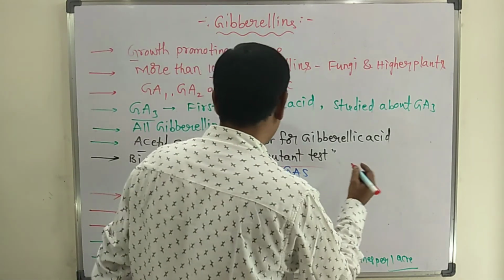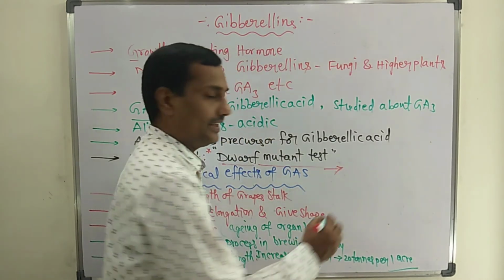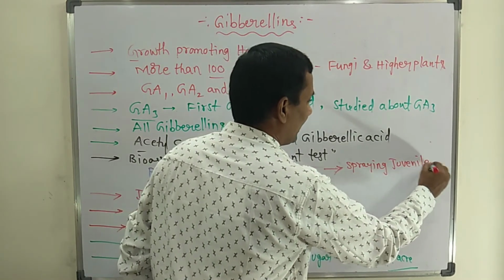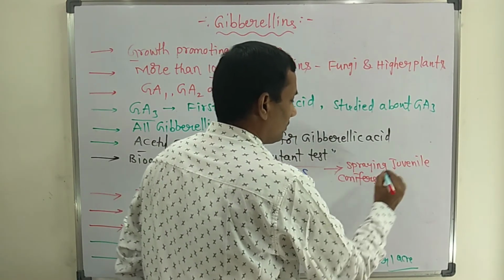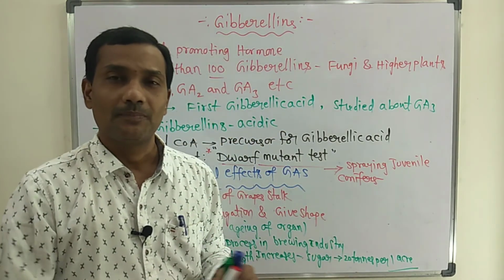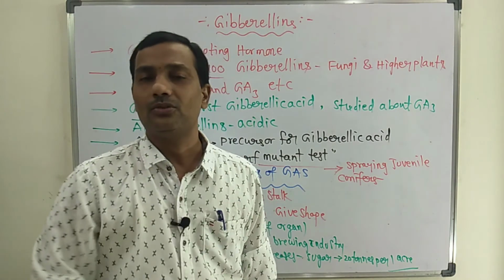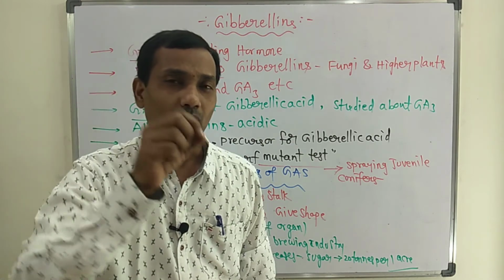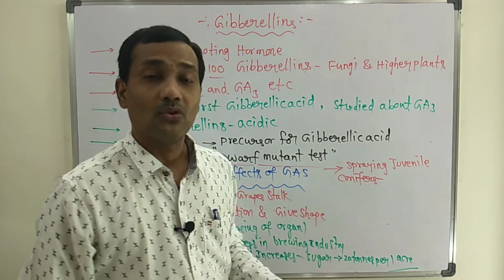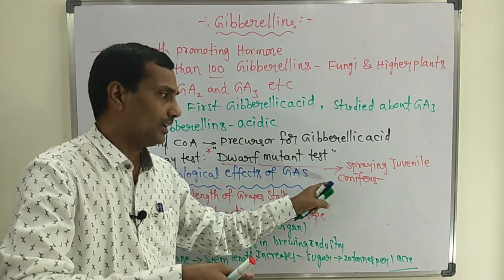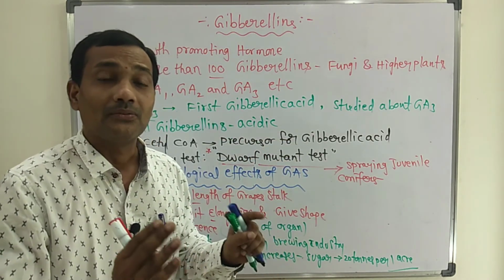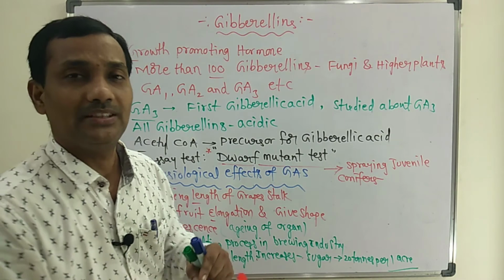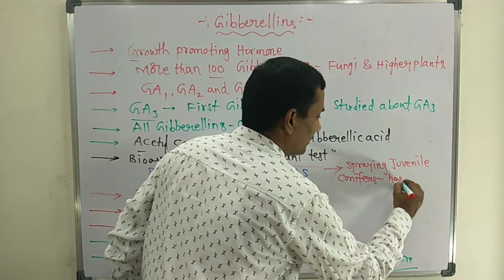Another important function of gibberellins is by spraying juvenile conifers, a type of gymnosperms. Gymnosperms are divided into three classes: Cycadopsida, Coniferopsida, and Gnetopsida. Coniferopsida class plants are usually called conifers. Because of spraying, the juvenile young conifer plants' maturity period can be hastened within a short span of time.